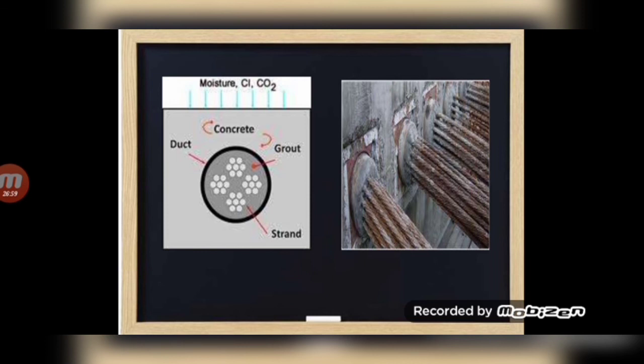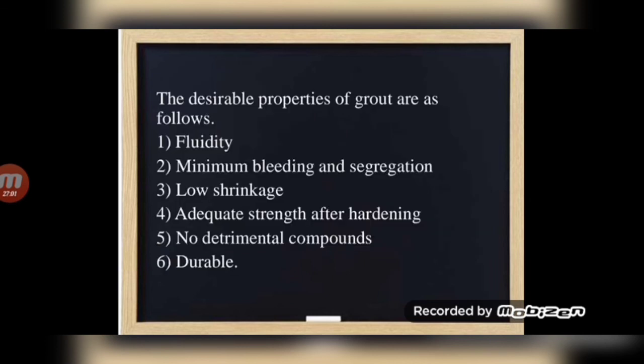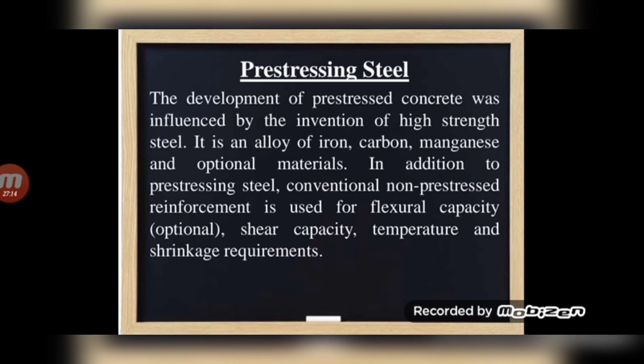The desirable properties of grout are as follows: fluidity, minimum bleeding and segregation, low shrinkage, adequate strength after hardening, no detrimental compounds. Next, the important one, the pre-stressing steel. The development of pre-stressing concrete was influenced by the invention of high strength steel. So thus the steel which we use for the pre-stressing members should be of high strength. It is an alloy of iron, carbon, manganese and optional materials.